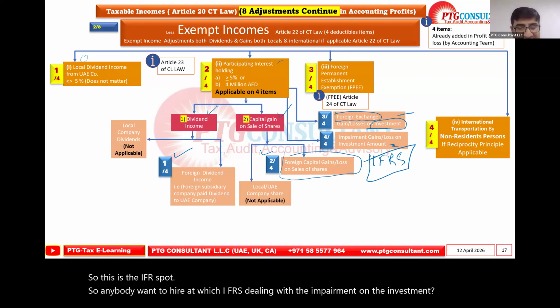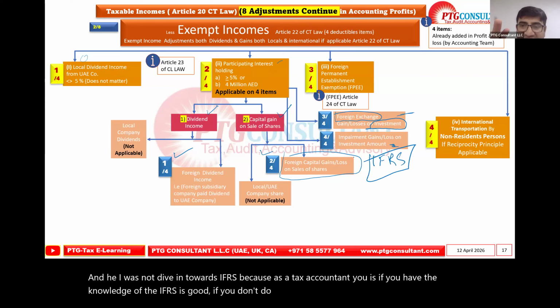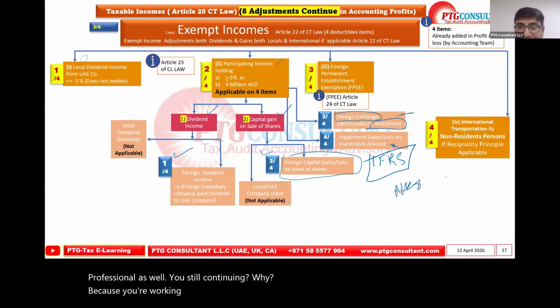Anyhow, I will not dive into IFRS because as a tax accountant, if you have the knowledge of IFRS it is good. If you do not have, you still continue as a tax professional as well. Why? Because your work starts after the audited FS.